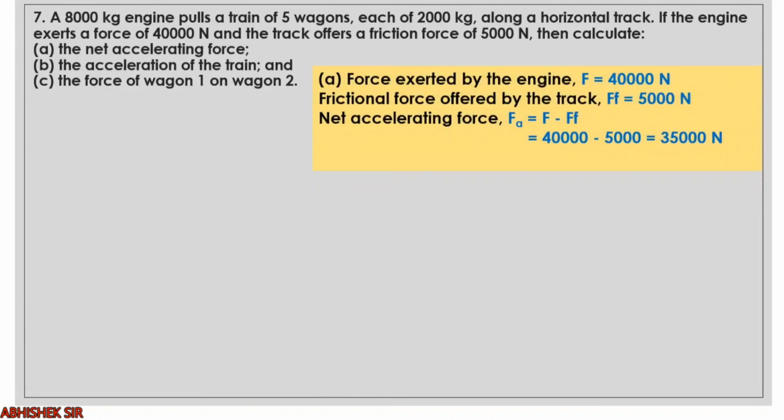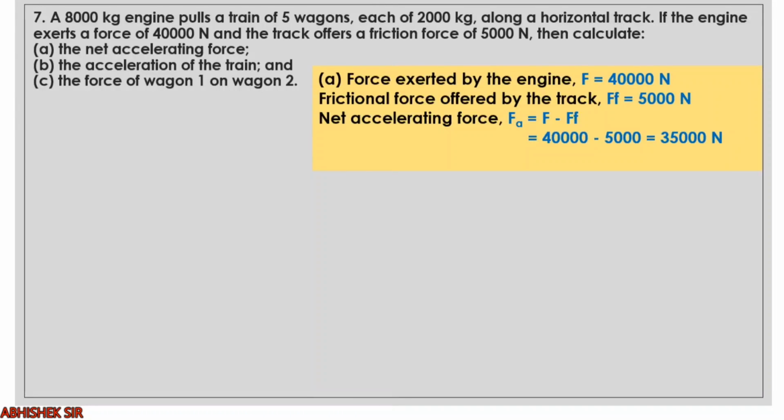Right. So you see, force exerted F is 40,000 Newton, frictional force FF I have written, 5,000. What is the overall accelerating force? So it is F minus FF. So 40,000 minus 5,000, 35,000 Newton. So overall only 35,000 Newton force is acting. Clear? Now going on to the second part, acceleration of the train.